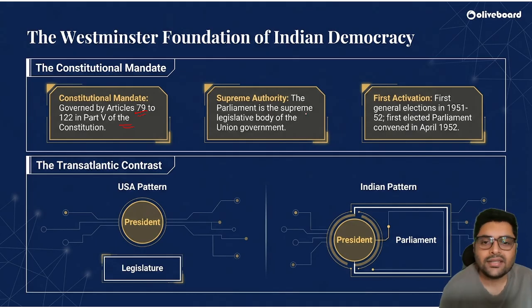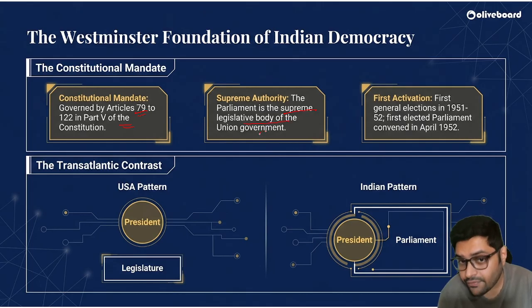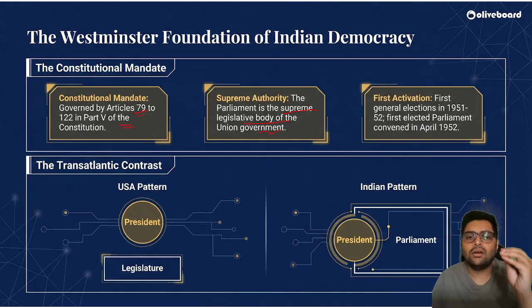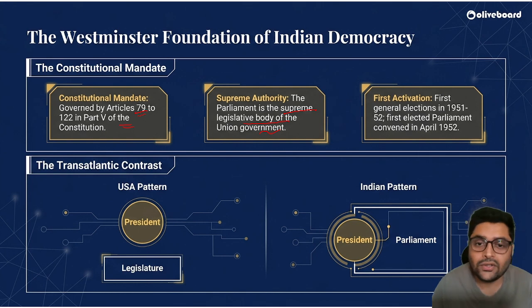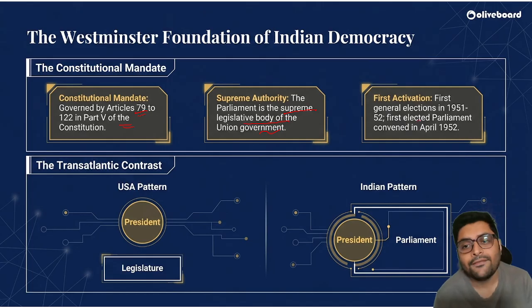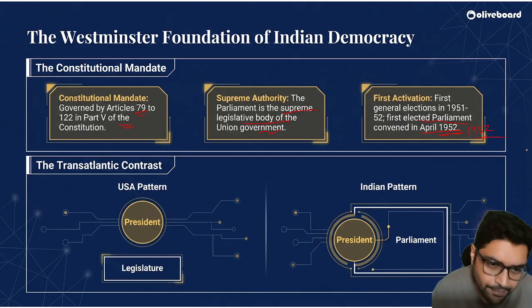The Parliament is the supreme legislative body of the Union government. That means no one can make laws above Parliament. The first general elections took place in 1951, and the first elected parliament was convened in 1952.